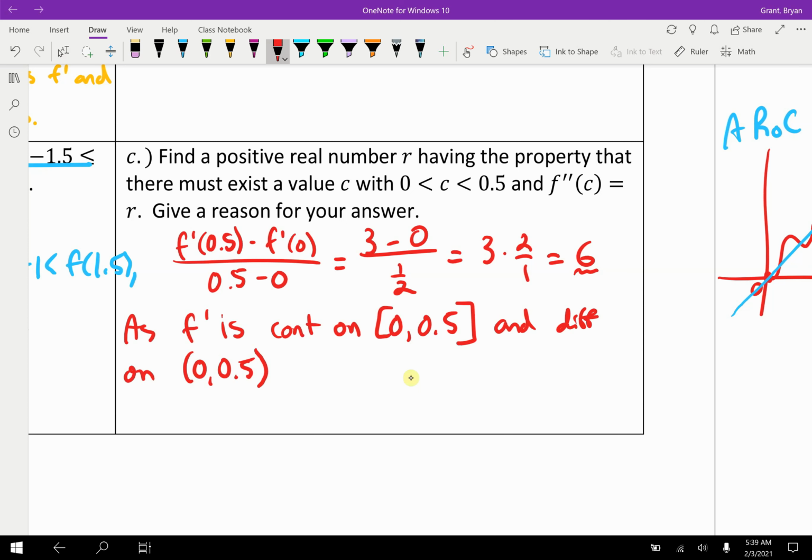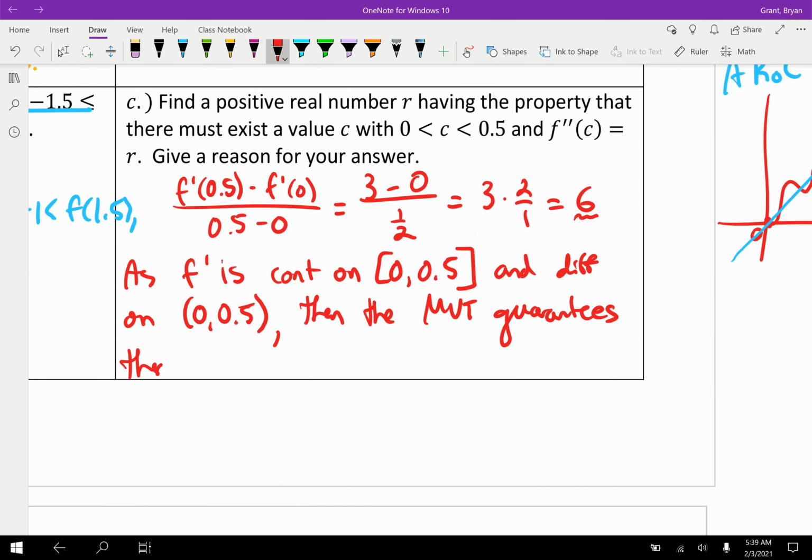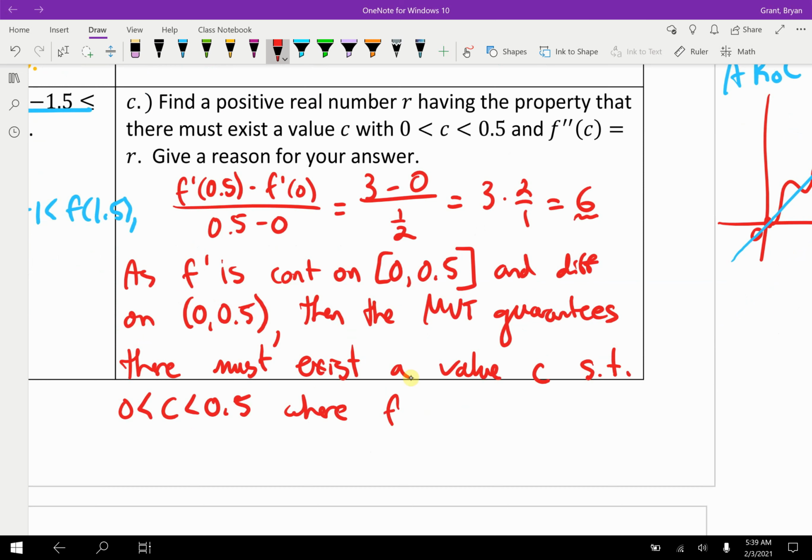But either way, then the MVT, I won't be as lazy here, guarantees, and I'm going to start rewriting up above, guarantees there must exist a value c such that, common abbreviation, 0 is less than c, which is less than 0.5, where f double prime of c equals 6. We showed the work for 6 up here.